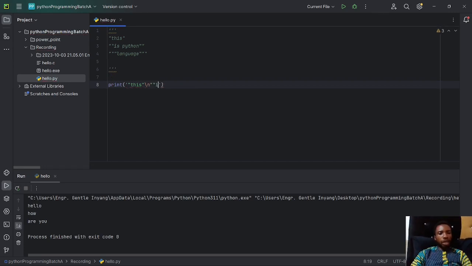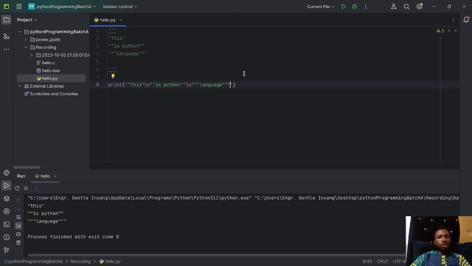I pass "is Python", slash n again for the next line, and then I'm going to pass one, two, three language, one, two, three. All right. So this will print exactly what I'm seeing here. If I run this code, you can see this is Python with their quotations as I intend them to be. I think that is very clear.